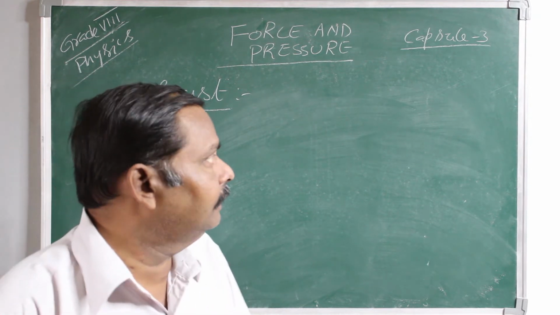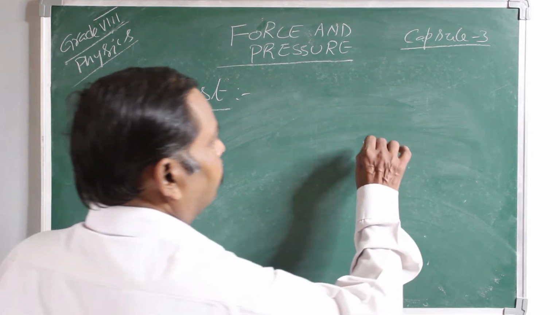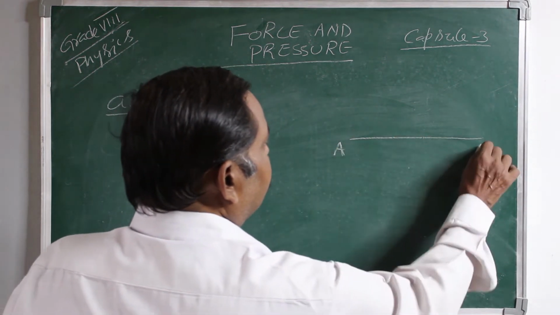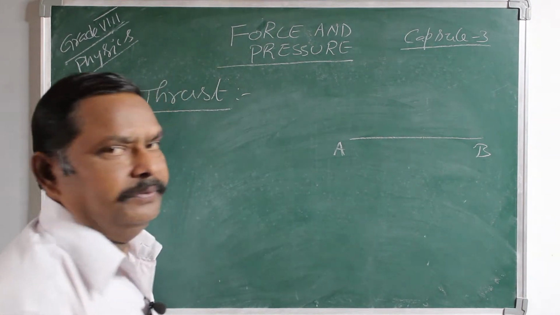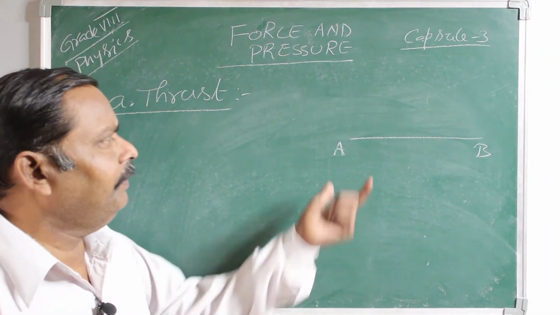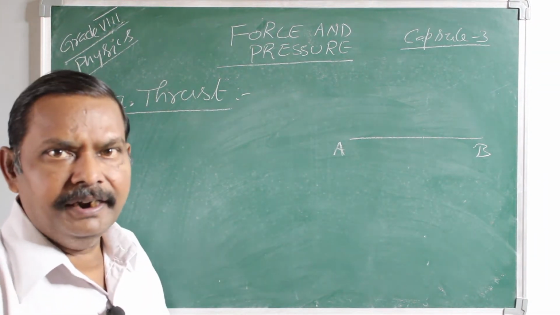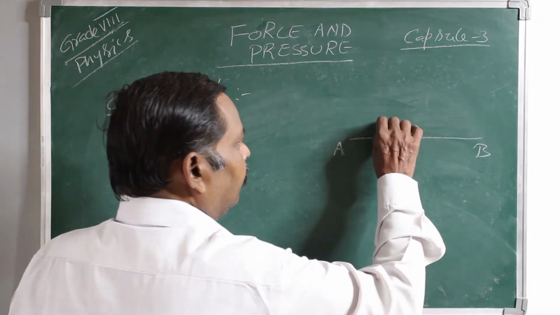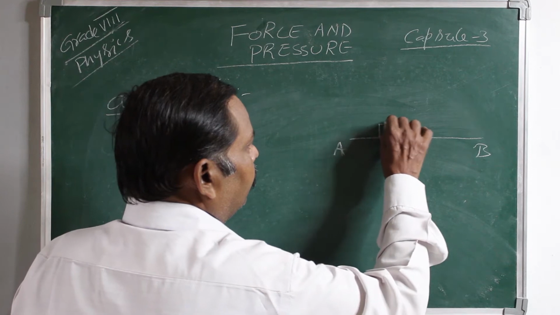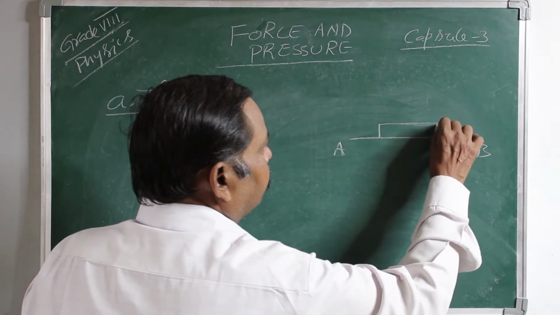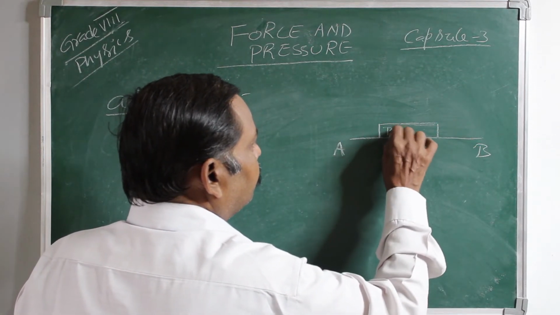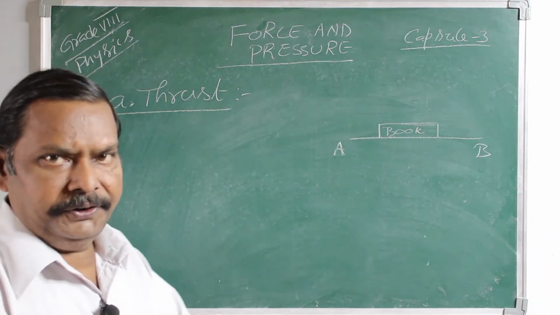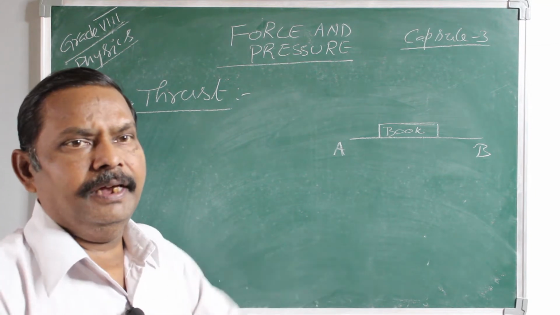For example, AB is a surface. It may be the surface of a table. On the surface of the table, I have placed a book.